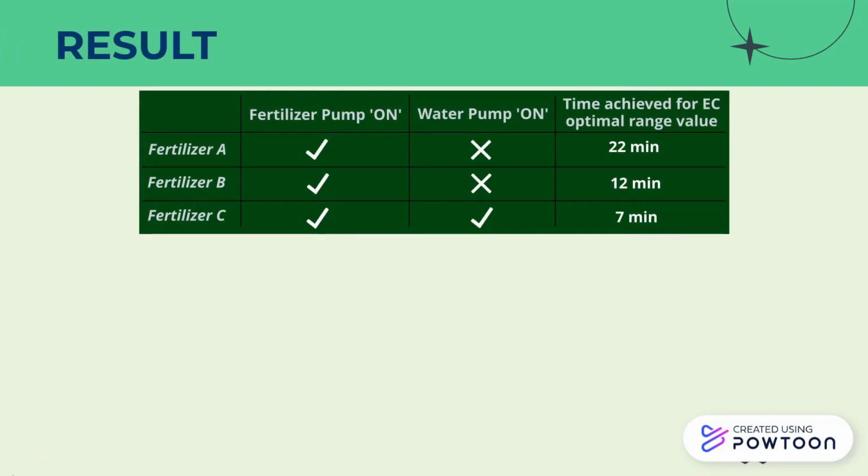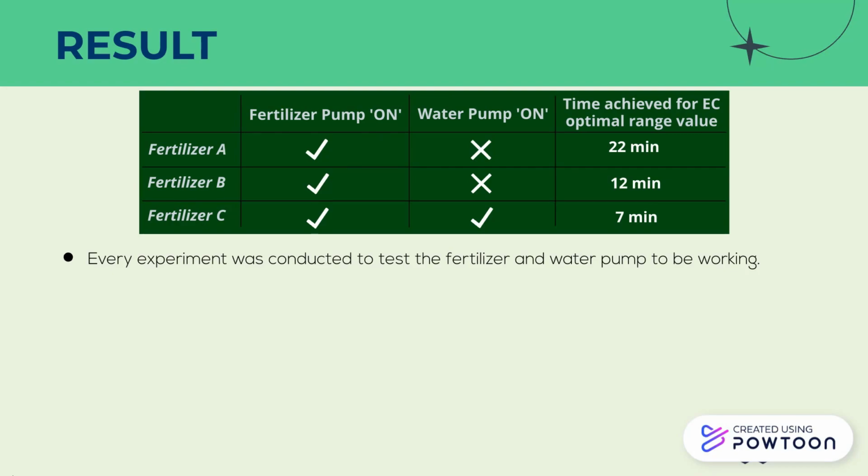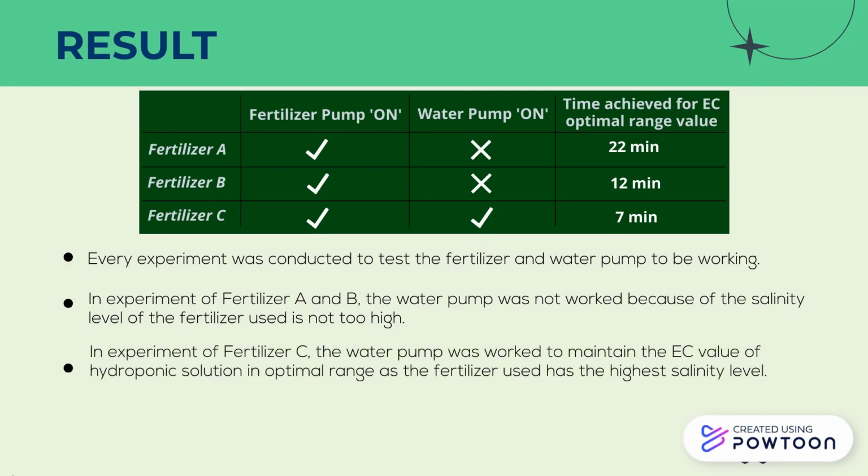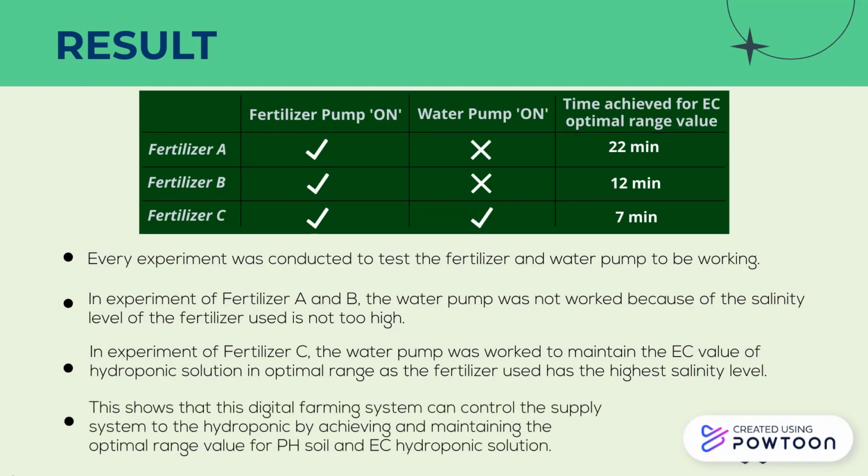Every experiment is to test the fertilizer and water pump to be working. In experiment of fertilizer A and B, the water pump did not work because the salinity level of the fertilizer used is not too high. In experiment of fertilizer C, the water pump worked to maintain the EC value of hydroponic solution in optimal range as the fertilizer used has the highest salinity level.